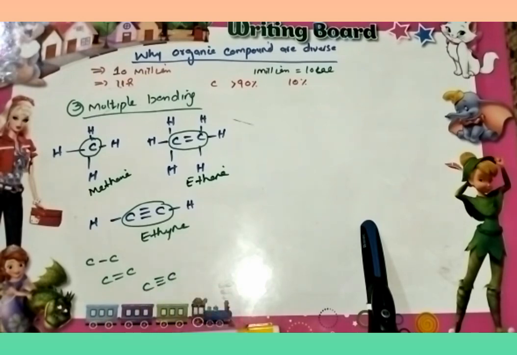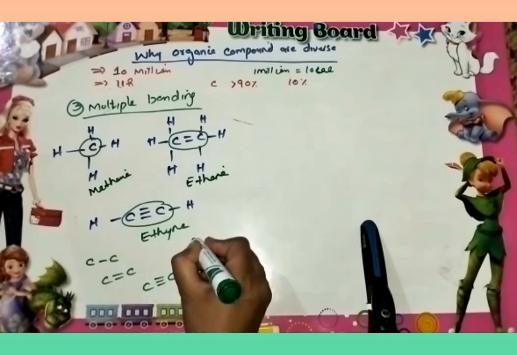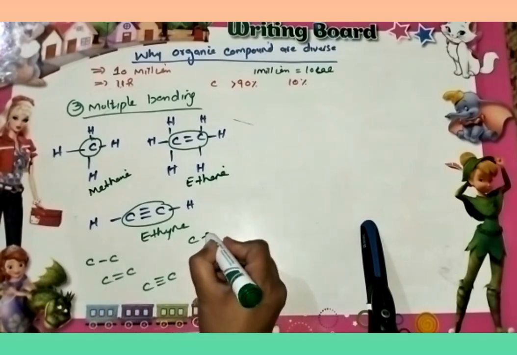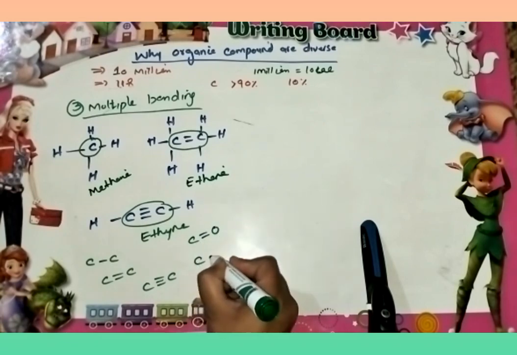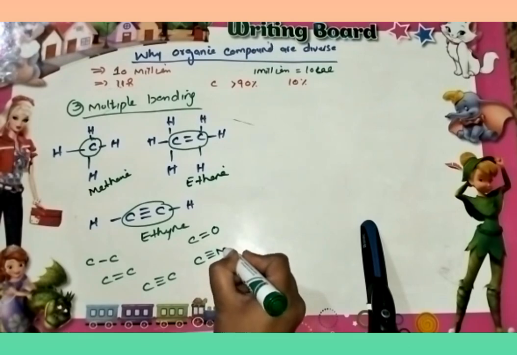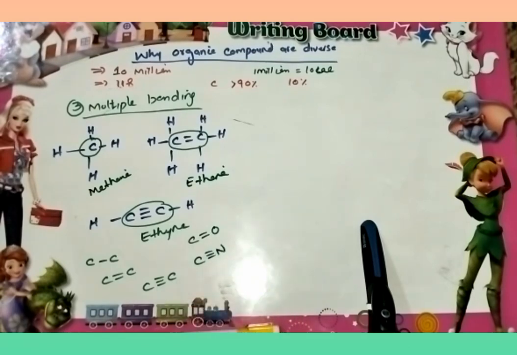Carbon is the only element which has the property of multiple bonding among themselves and with other elements. Carbon can also make a double bond with oxygen and a triple bond with nitrogen. So due to multiple bonding, there is a huge number of organic compounds in nature.